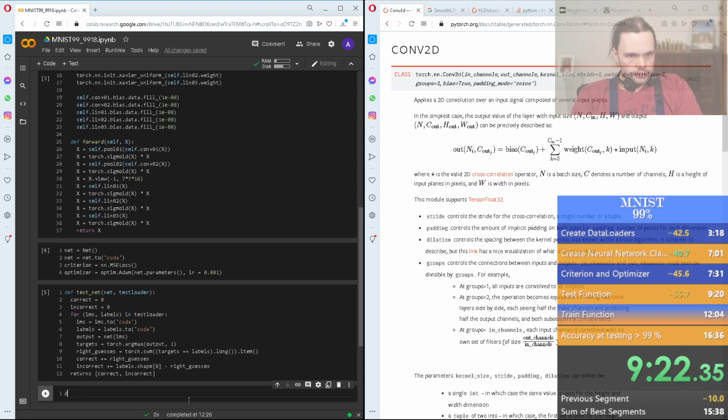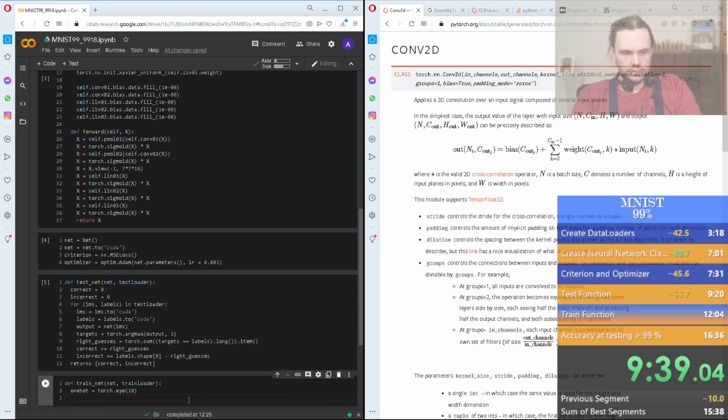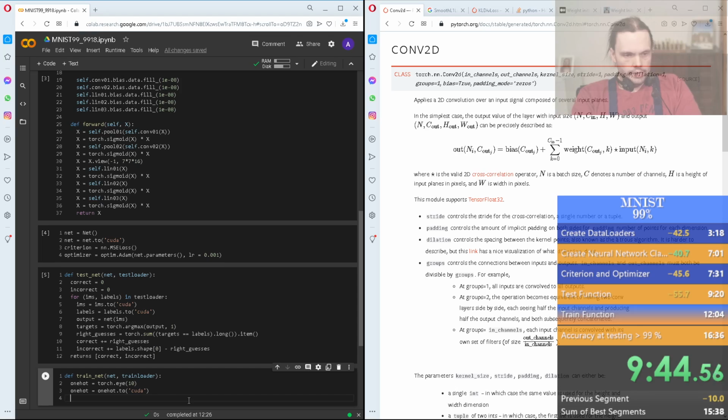Boom. Now def train_net(net, train_loader). Here we're going to have one_hot equal to torch.eye, of course the identity matrix, and it has 10 because we have 10 classes. CUDA and one_hot, and then for ims, labels in train_loader. We need also criterion and optimizer.